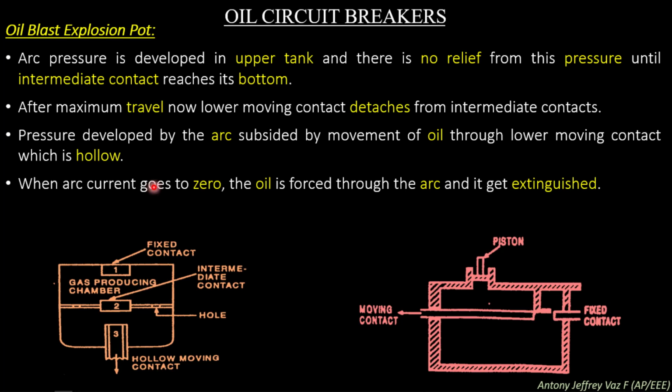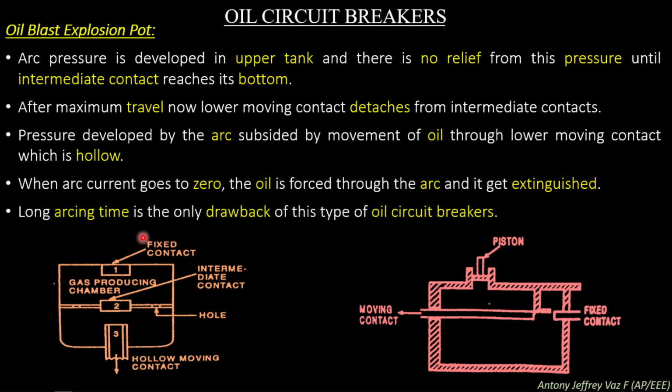When the arc current goes to 0, the oil is forced through the arc and it gets extinguished. When the arc current becomes 0, the oil will be forced into the arc, so the arc will be extinguished easily. Long arcing time is the only drawback of this type of oil circuit breaker.